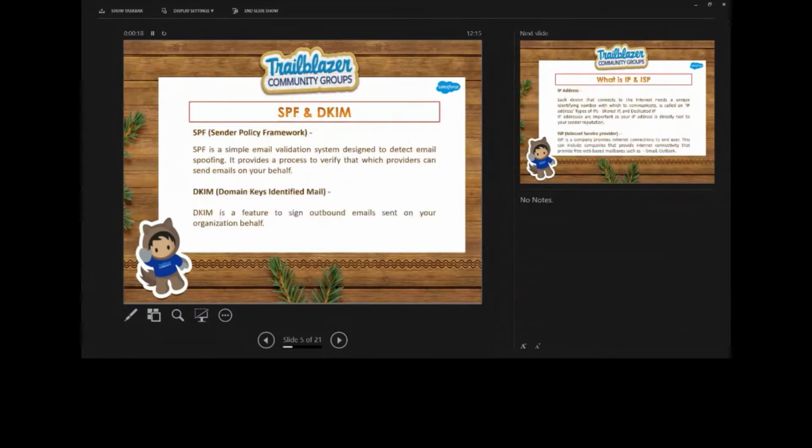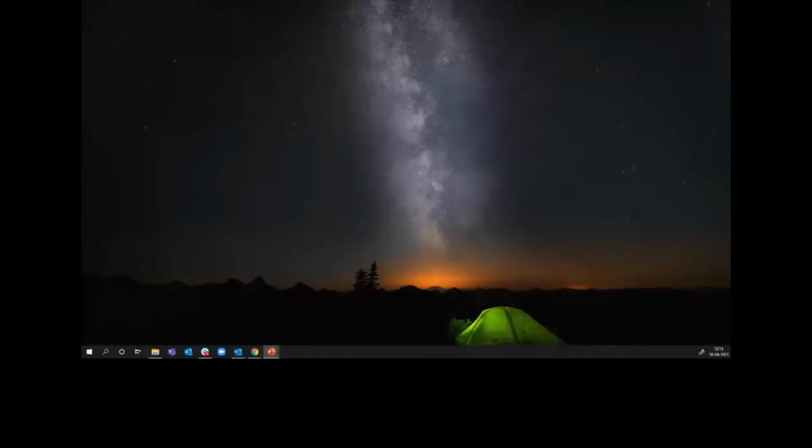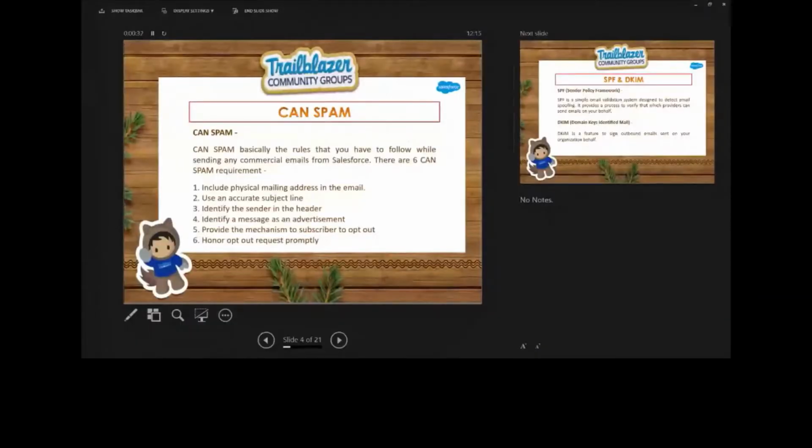Yeah. So first is CAN-SPAM. CAN-SPAM is basically a set of rules we need to follow while sending any type of commercial emails. These are the general rules, and Salesforce also follows them. If you are not following these rules, then it gives very tough penalties. So here we can see the 6 CAN-SPAM requirements.